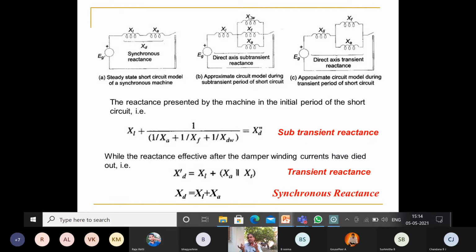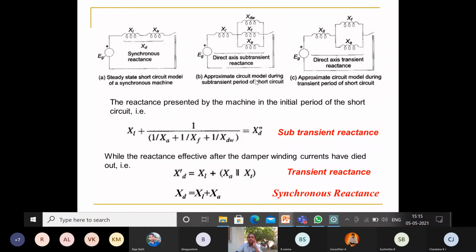In a synchronous machine, along with the field winding, damper windings are placed on the poles of the generator. You already studied this in previous machines, right? That is called DW. All the windings have their own reactances, hence we have armature reactance, field reactance, and damper winding reactance. Along with that, there is the leakage reactance XL, and the generated EMF is represented by the voltage source. During the short circuit, all these reactances come into the picture.